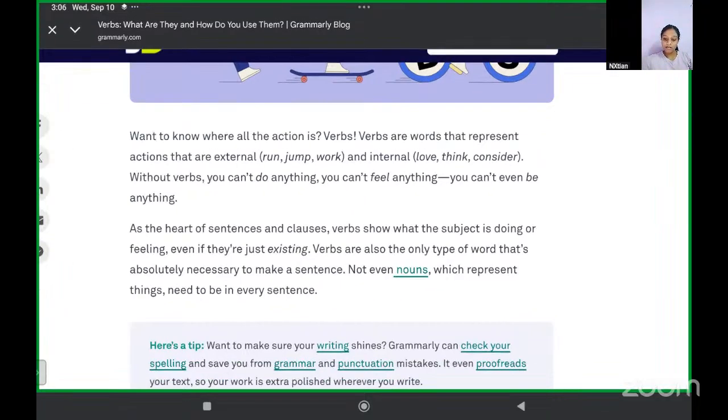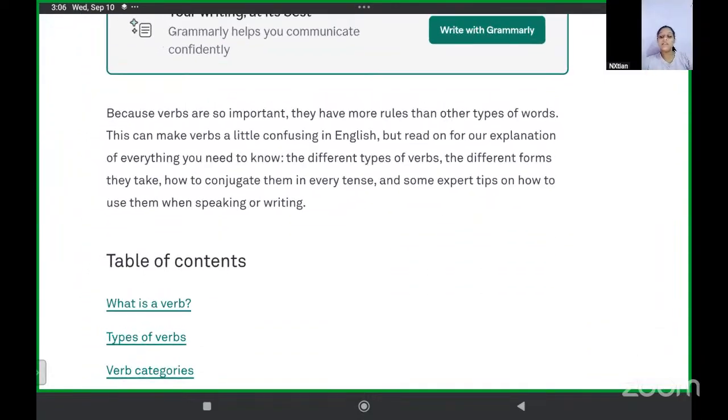Now, because verbs are so important, they have more rules than any other types of words. Like I said, this topic is quite detailed. Now, this can make verbs a little confusing in English, but read on for our explanation of everything. We'll learn about different types of verbs, the different forms they take, how to conjugate them in every tense, and some expert tips on how to use them when you are speaking or writing.